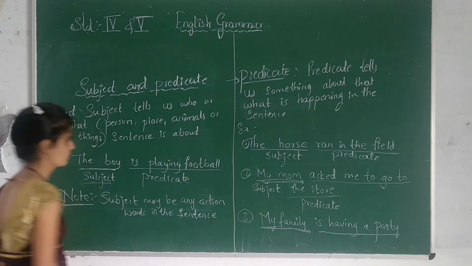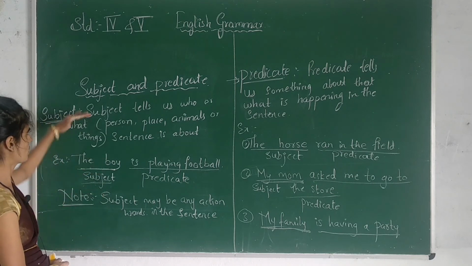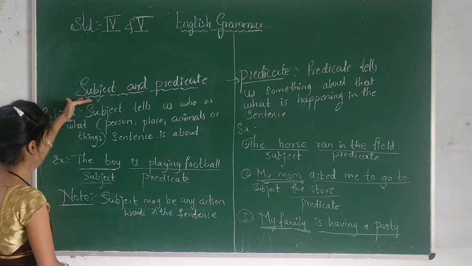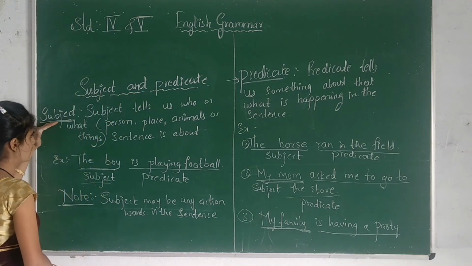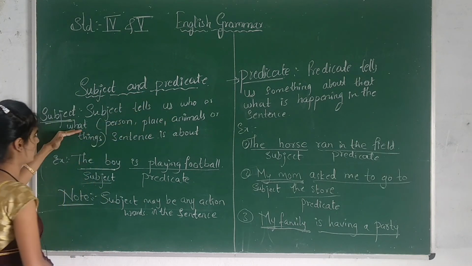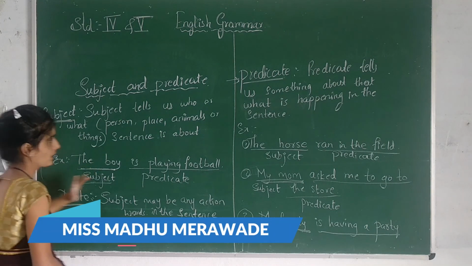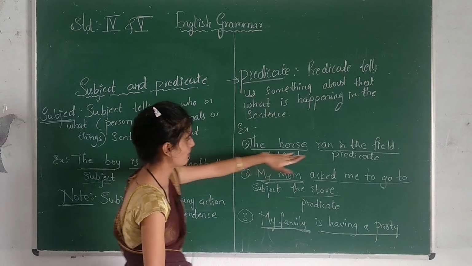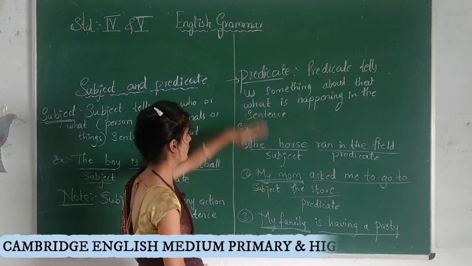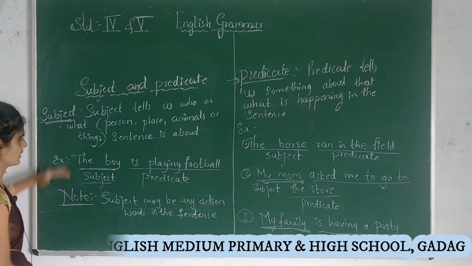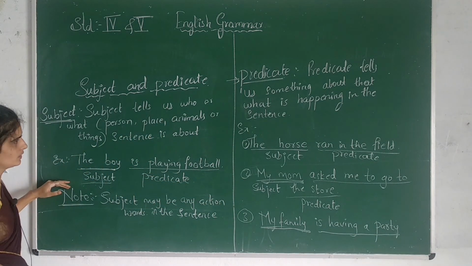Subject and predicate. Understood? So in sentences there will be two parts. Which are those? Subject and predicate. Subject tells us who or what in the sentence, and predicate tells us what is happening in the sentence. Here are the examples of predicate and subject. Okay, got this one? Thank you.